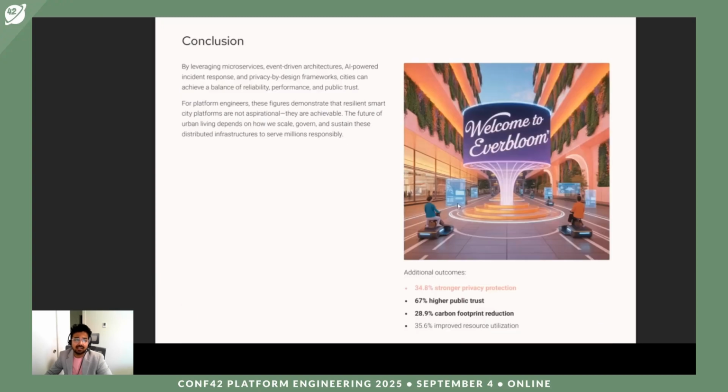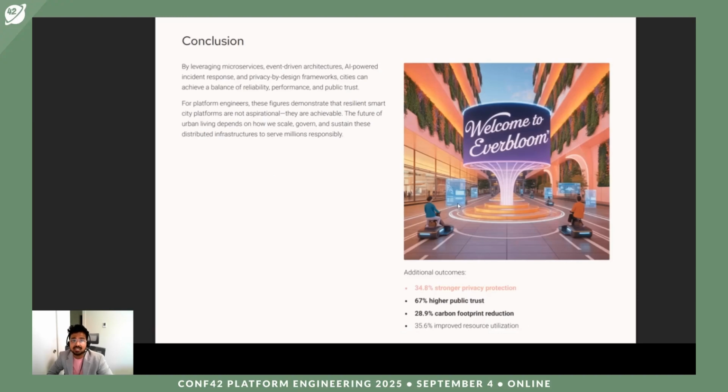Now we are at the conclusion. By leveraging microservices, event driven architecture, AI powered incident response, and privacy by design frameworks, cities can achieve a balance of reliability, performance, and public trust. For platform engineers, these figures demonstrate that resilient smart city platforms are not aspirational, they are achievable. The future of urban living depends on how we scale, govern, and sustain this distributed infrastructure to serve millions responsibly.